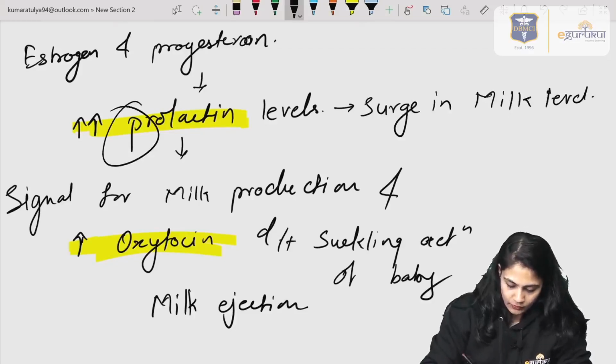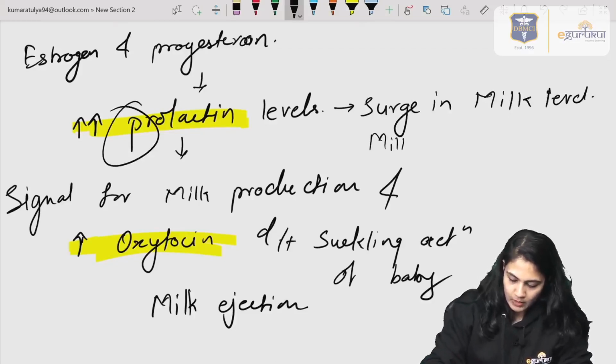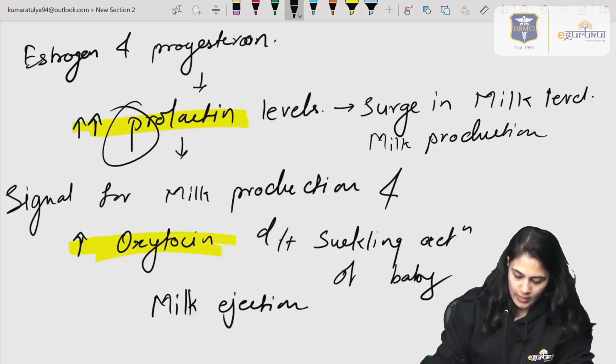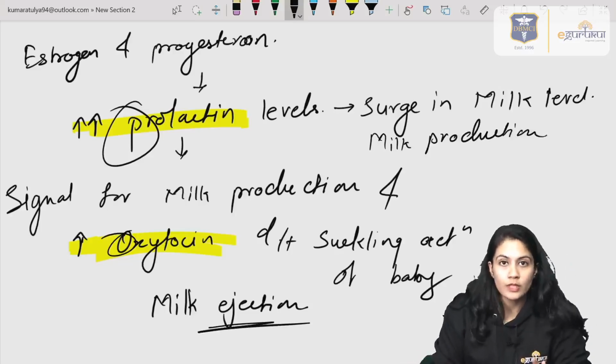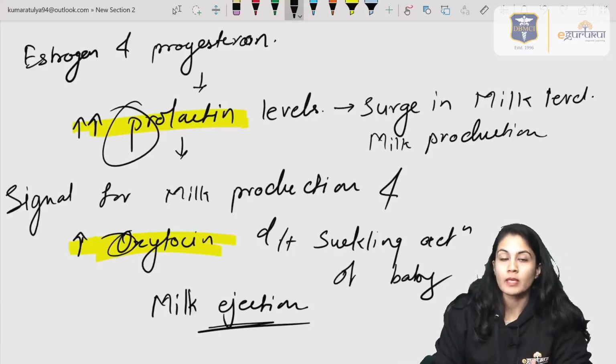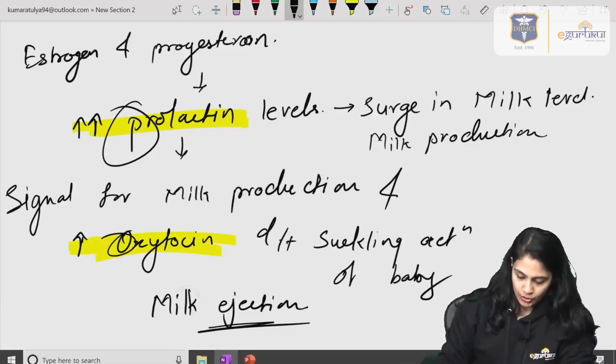So prolactin, P for P, helps in the milk production, and oxytocin helps in the ejection. Remember these two things: prolactin helps in the milk production and oxytocin helps in the ejection phase.